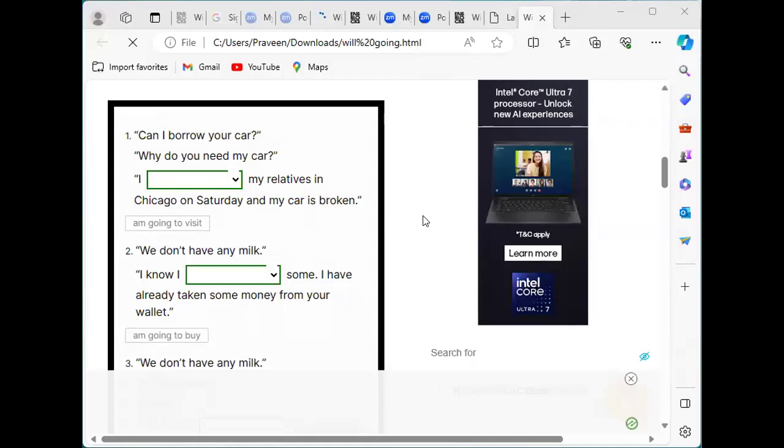Today I'm going to talk about tense, future tense, simple future tense. We usually use the simple future tense to talk about things that are going to happen next, actions that will happen next moment, and future plans.